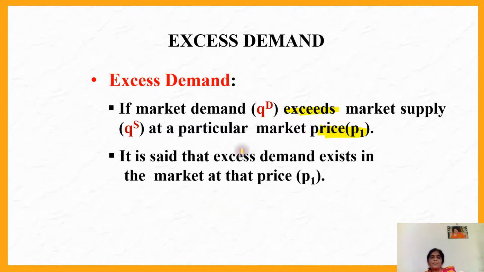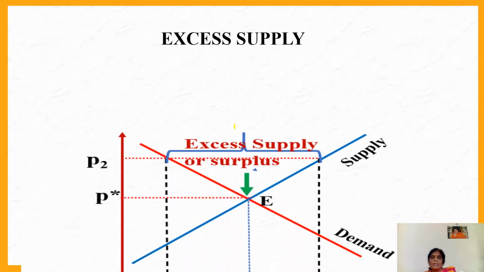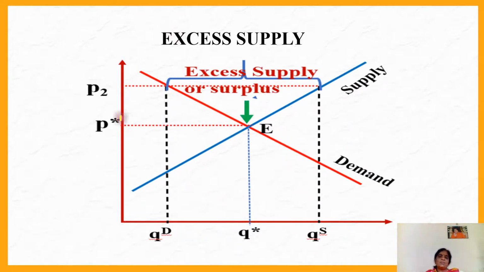And then it is said that an excess demand exists at that price P1. Now we have finished excess demand. Now we are going to see the concept of excess supply. What do you mean by excess supply? Excess supply is also explained with the help of a diagram.